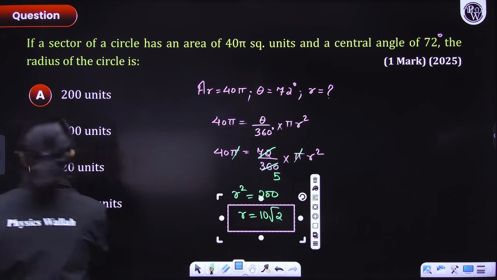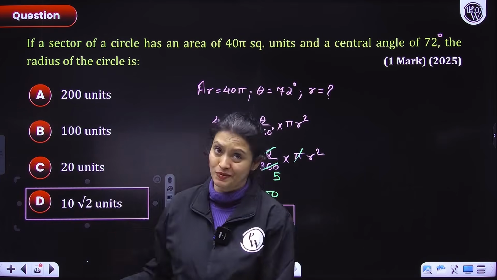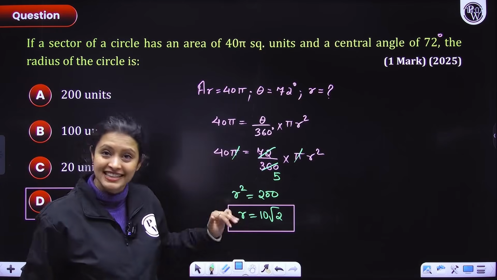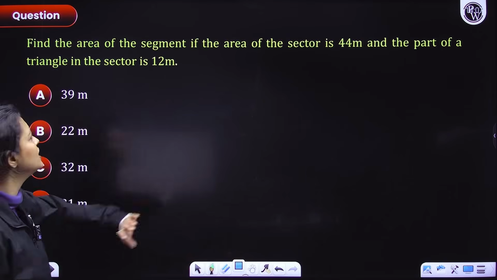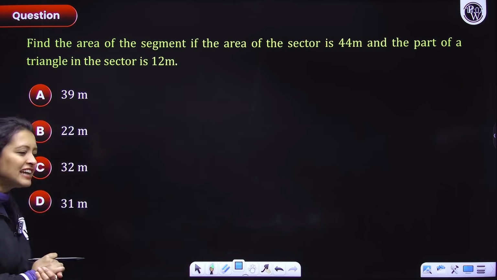So what's the answer, everyone? The answer is option number D. How many people got it? I hope all of you did. Again, a directly formula based question. Okay, with that, let's move on to the next question, and please answer this one, guys. It's very easy, directly formula based again.